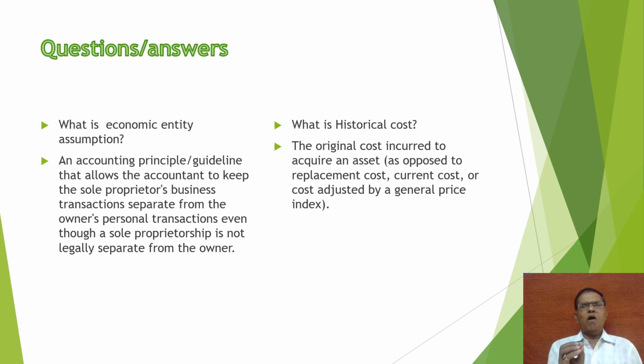A very small answer. It is an accounting principle guideline that allows the accountant to keep the sole proprietor's business transactions separate from the owner's personal transactions, even though a sole proprietor is not legally separate from the owner.